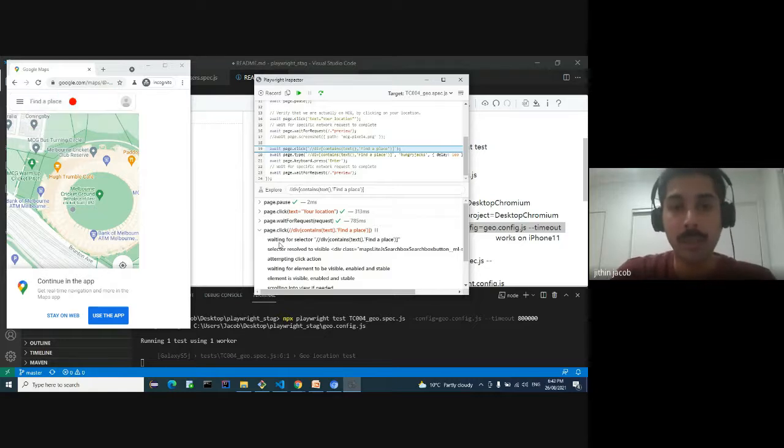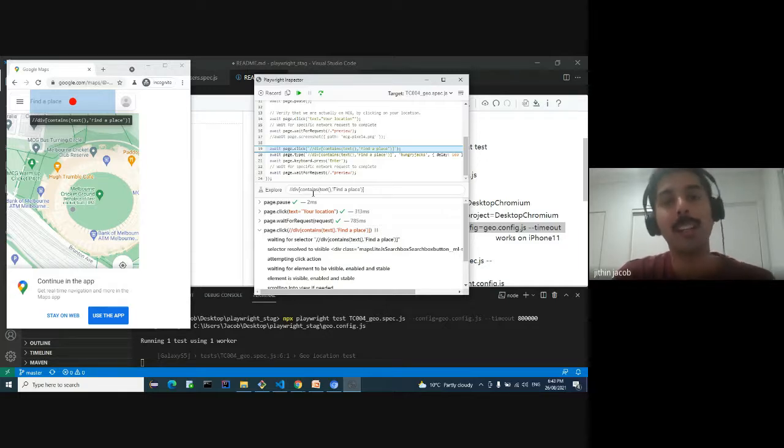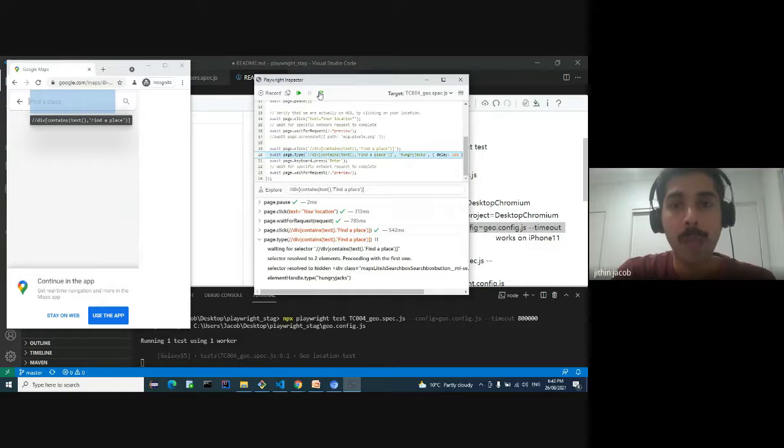Now the next action, we can see these actionability checks down in the bottom. Now I'm going to click on this specific text box. So if you look at this explore button, you can see the locator also. You don't need any extension to understand the Playwright locators. You can just see through it. Now I will do the click. Now I'm going to type in Hungry Jacks. I have put in a delay explicitly to make sure that I type just like a real user.